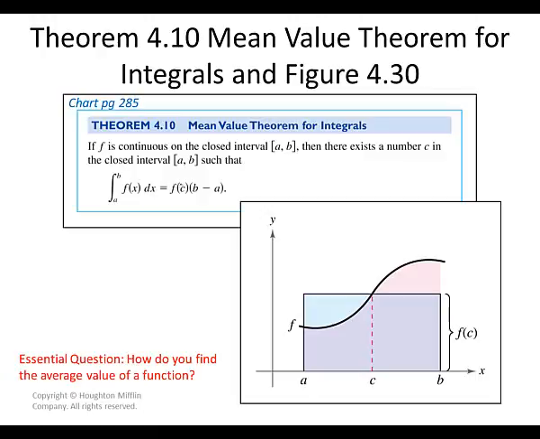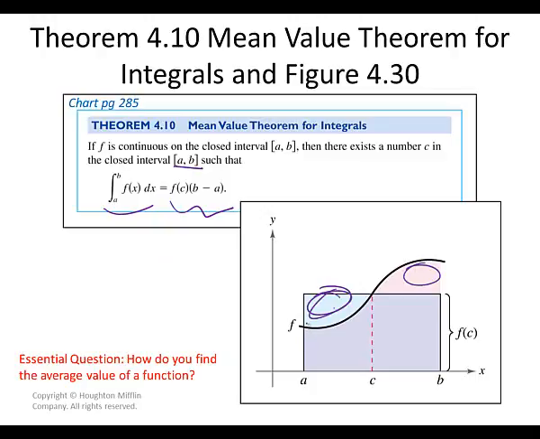All right, so mean value theorem for integrals. If f is continuous on a closed interval, then there exists a number c on the closed interval such that the integral equals f of c times (b minus a), which is your interval. Basically, we're still trying to get close to that concept of, if we have to estimate this, how would I take this gap and fill it into that gap there?